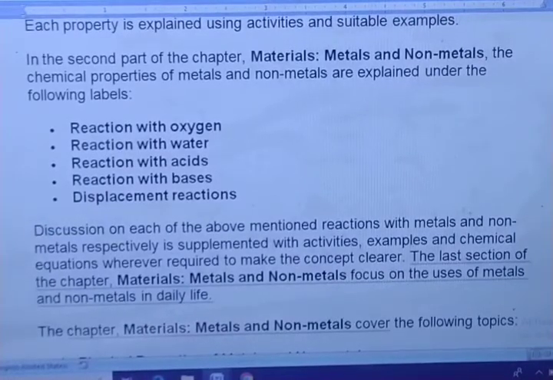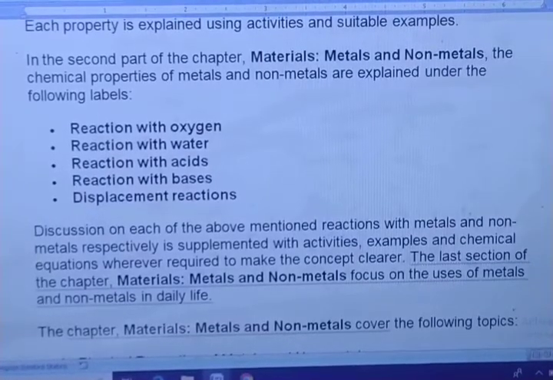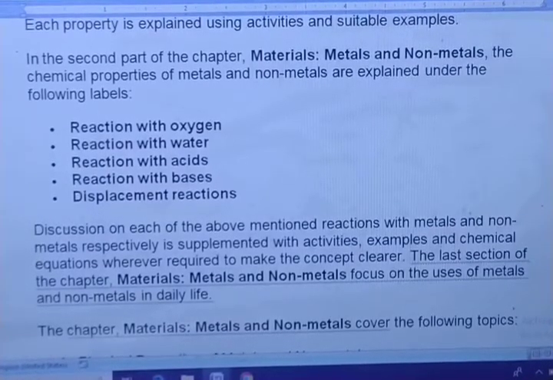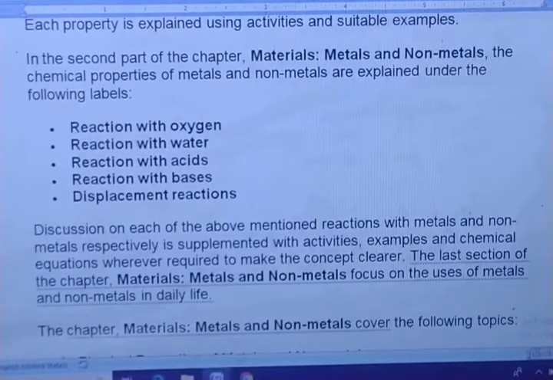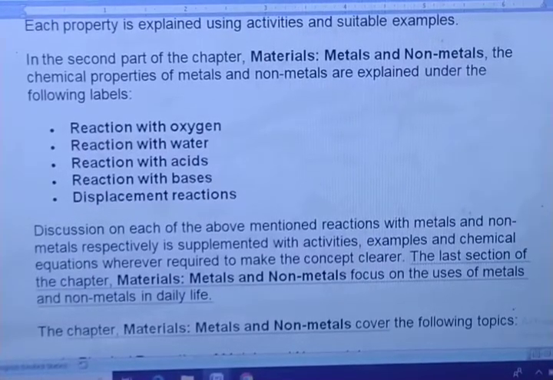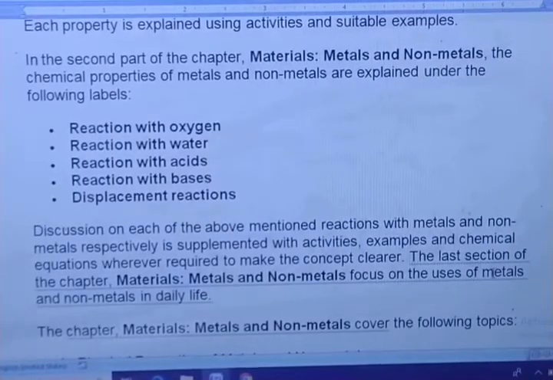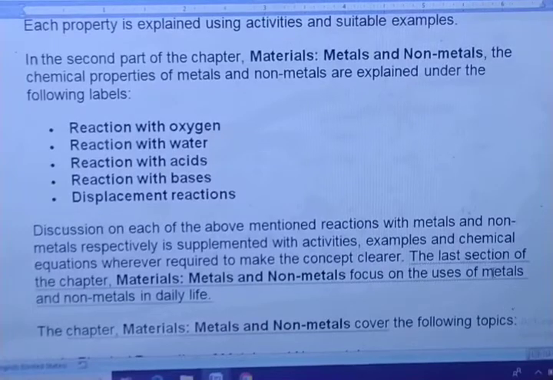These are the few things which we have studied, and I have already explained them in the beginning of the chapter. You can go and check class 8 science chapter number 4 metal and non-metal by Sonu sir on YouTube. You will get my videos. The discussion of each reaction of metals and non-metals is supplemented with activities, examples and chemical equations wherever required to make the concept clearer.